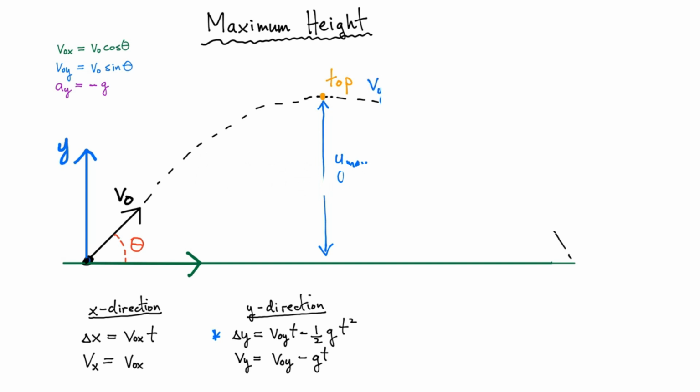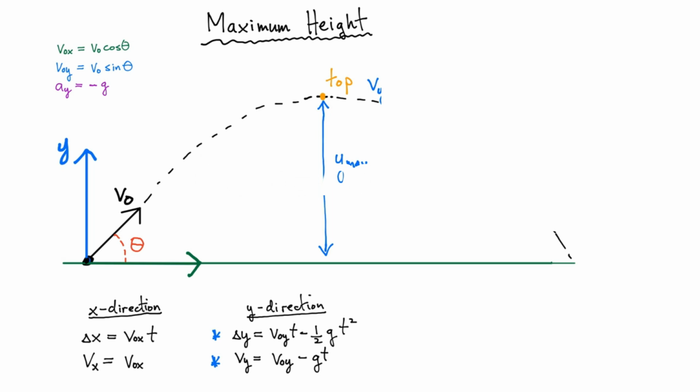That the y component of the velocity at the top is equal to 0. Well, let's look at our equation now for the y velocity. That means that Vy equals 0 at the top. That has to be equal to V0 sine of theta minus little g times time.